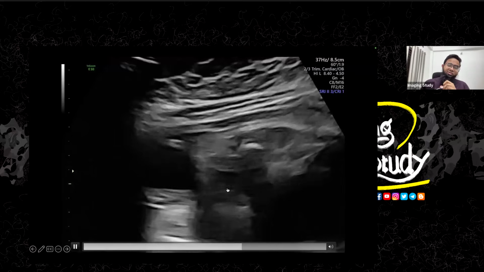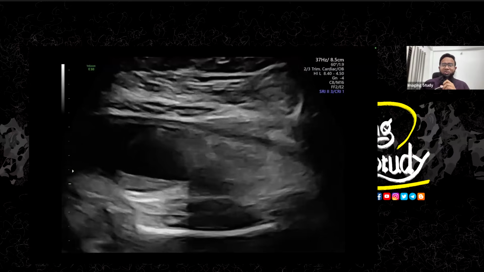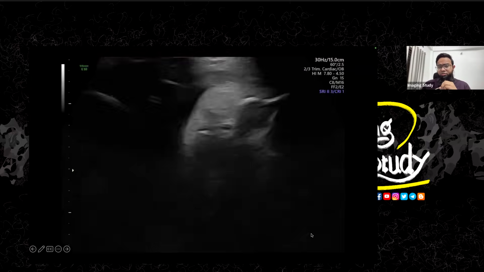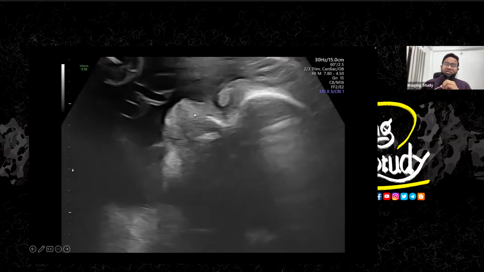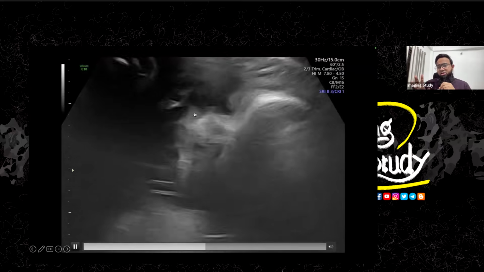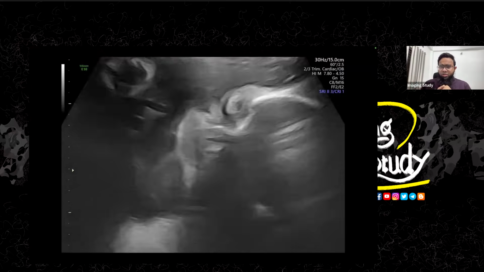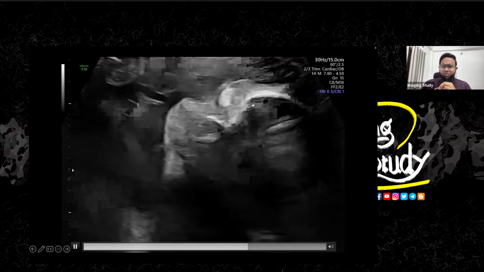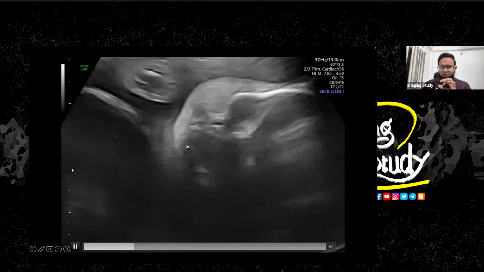So many findings. You really have to spend your time here. So here's the sacral meningocele in this patient. This is a 2.5 centimeter long meningocele. The face and brain are the only things that look quite normal. The limbs were also normal in this patient. So the face looks nothing abnormal.